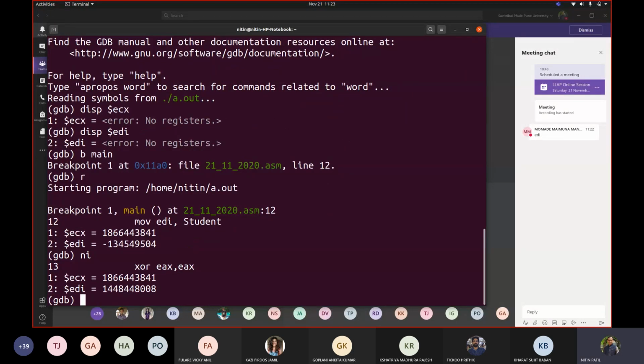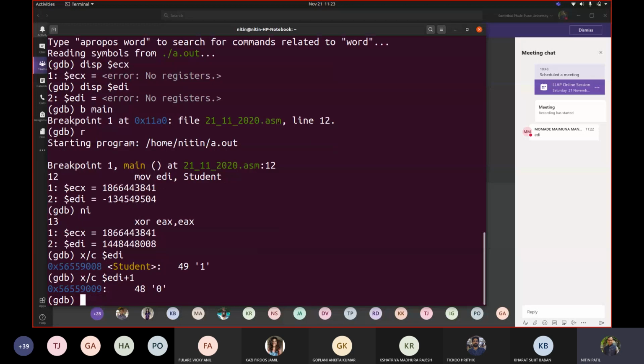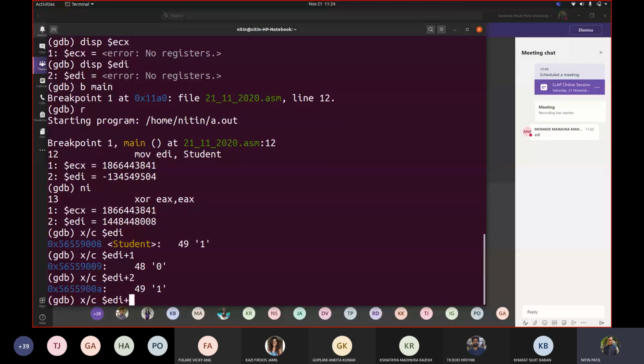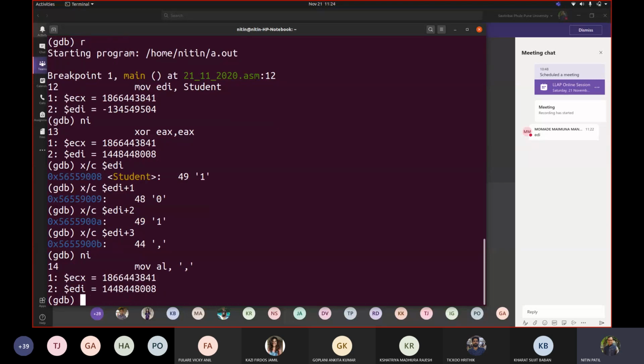EDI got an address. So if I try to print the first character, I can see that it is 1, correct? So 1, then if I write this, then I will get 0. Then if I write this, then I will get 1. And if I write 3, I will get comma. Correct. Now you may see the address here. It started with 8, 9, 10 and 11. Correct. So we want to reach that level. So let us try to see what happens there.